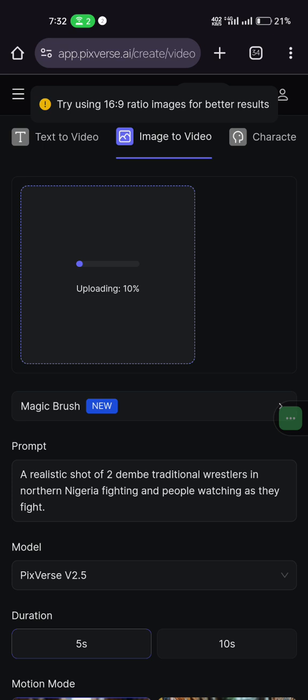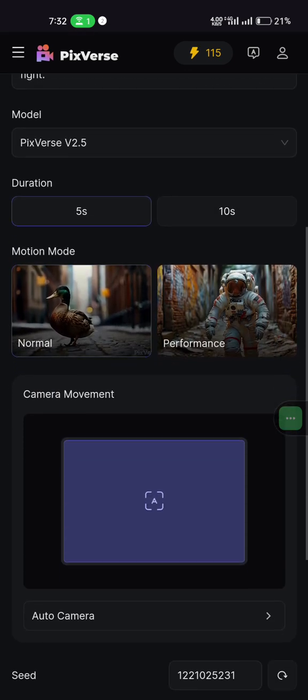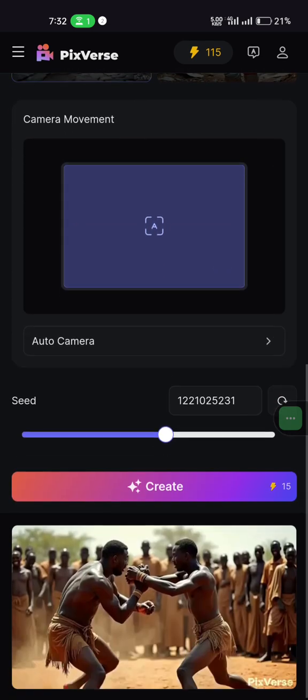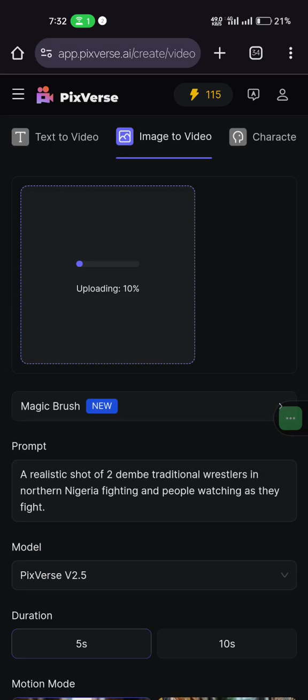So you see, try using 16 by 9 image, because I used Meta AI to generate that particular image. Meta does not create images in 16 by 9 aspect ratio. It creates a square image. So you see, I already have an error.